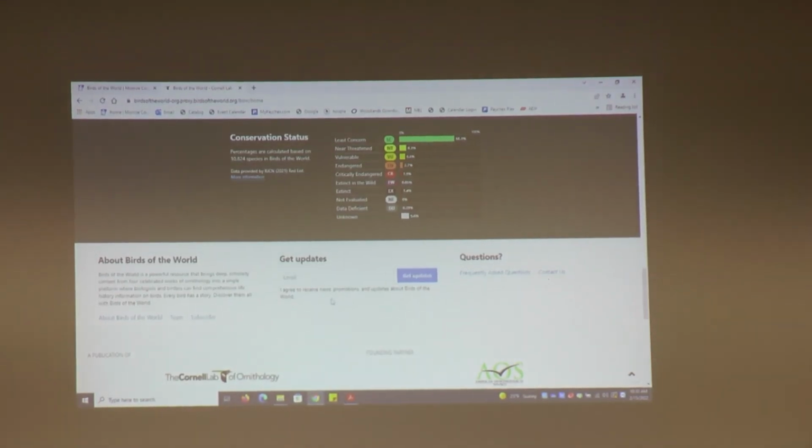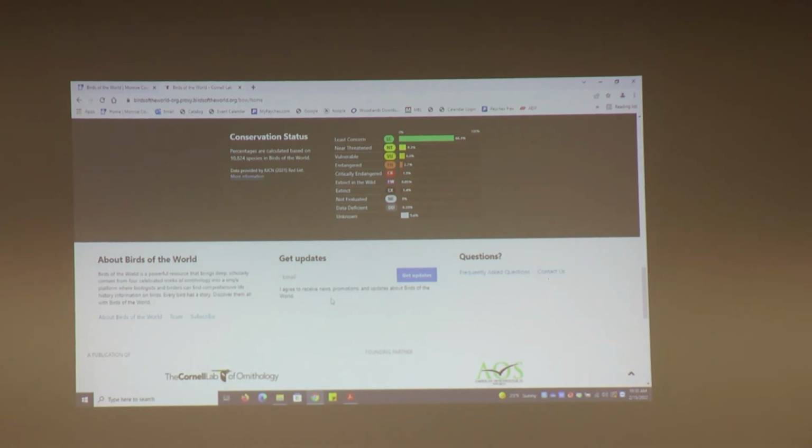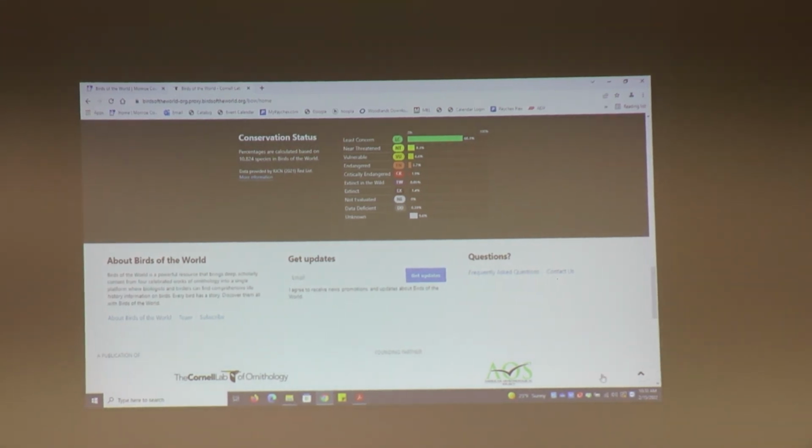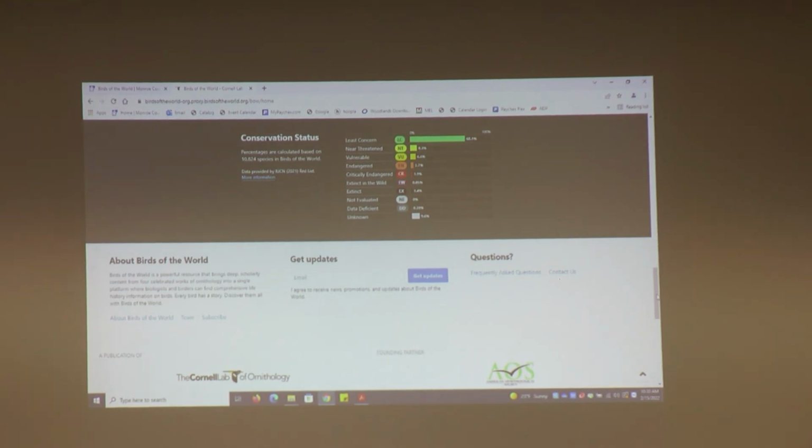So as we get closer to the bottom of the screen here, there is a place called Get Updates, and you can actually enter your email address in there and click Get Updates, and it will sign you up. It'll send you updates about the different bird species and families as they become available. So that, in a nutshell, is the Birds of the World database.